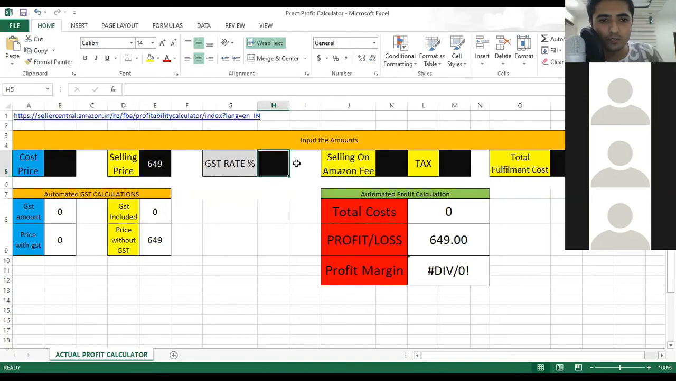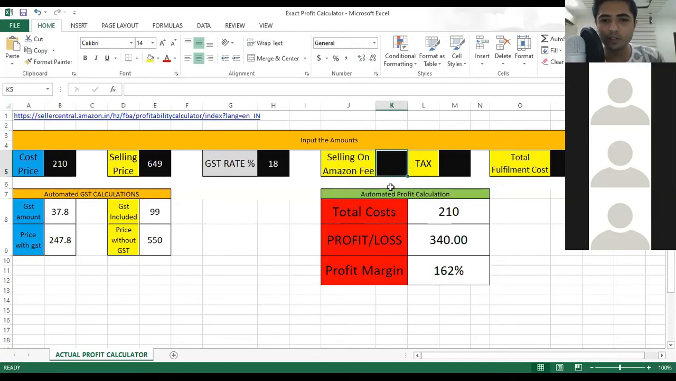Okay, I already have the information that this product could be selling at around 18% GST. Most of this kind of products sell at 18% GST. So you have to write 18% GST over here. Then there is cost price, which is our purchase price, which was 210 rupees. Then our selling on Amazon fees.